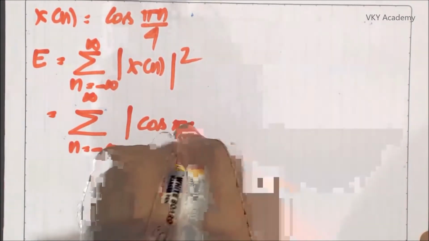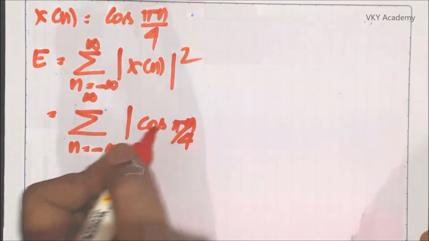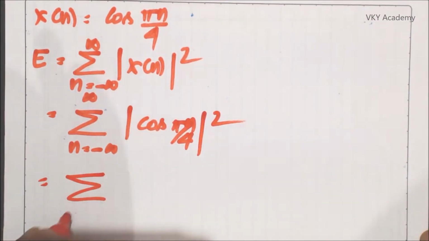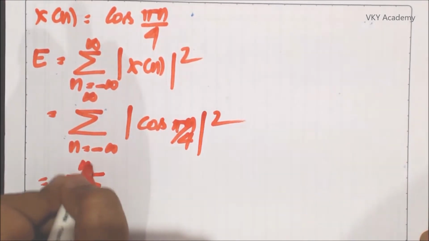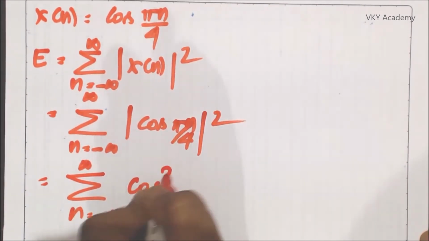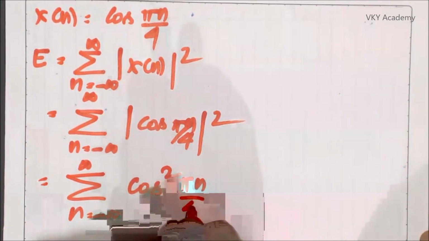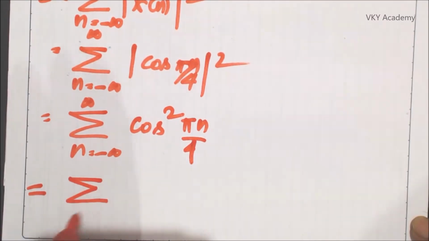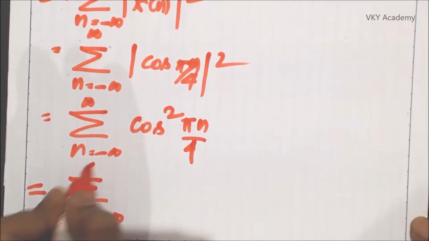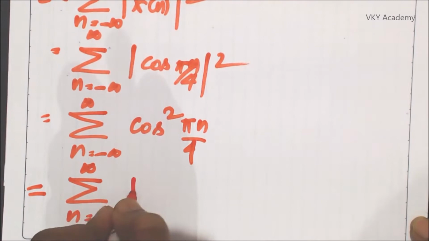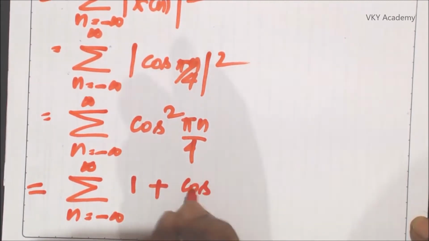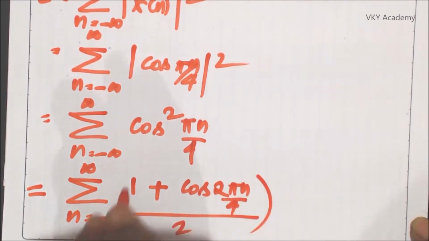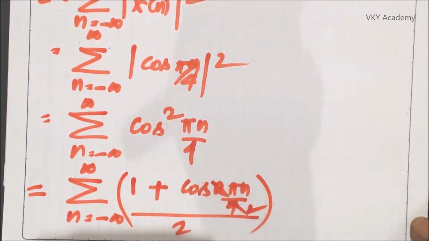which is equal to summation n equal to minus infinite to infinite cos pi n by 4 square, that is summation n equal to minus infinite to infinite cos square pi n by 4. Now it can be written as summation n equal to minus infinite to infinite 1 plus cos 2 pi n by 4 whole divided by 2.